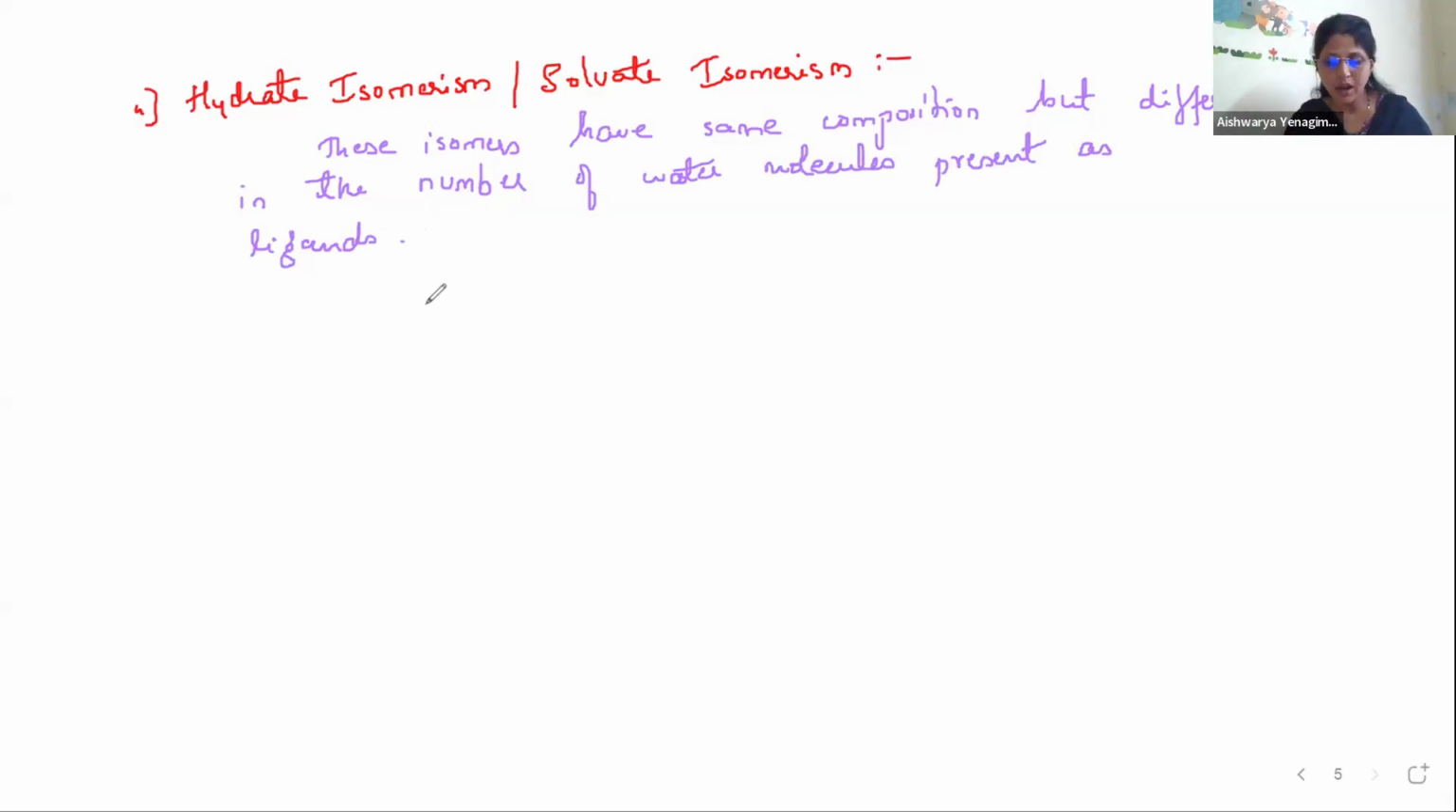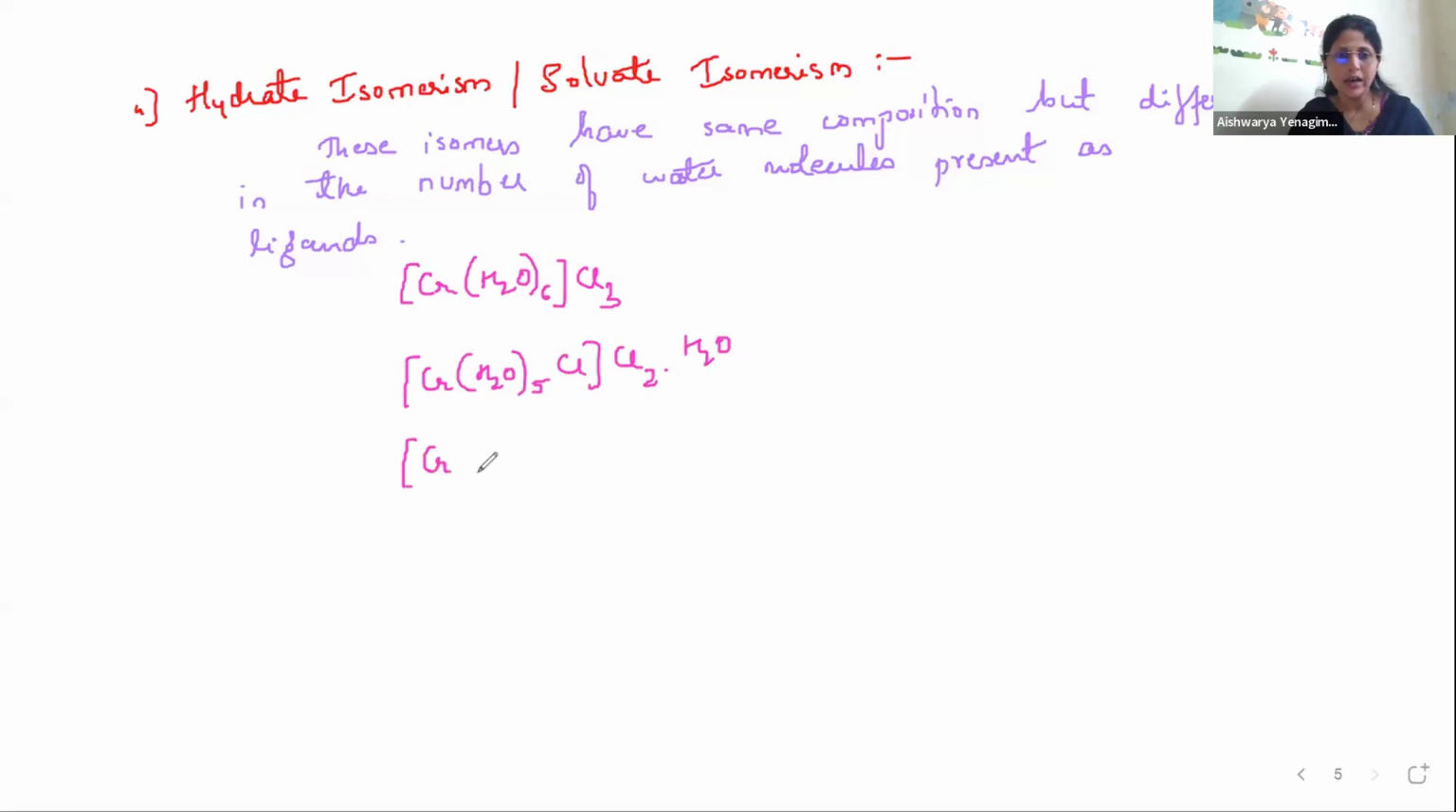So let us take the example here. I'll write [Cr(H2O)6]Cl3. I can write this compound also as [Cr(H2O)5Cl]Cl2·H2O, or I can write it also as [Cr(H2O)4Cl2]Cl·2H2O. Chloride is outside, right? Let us take it up to here.